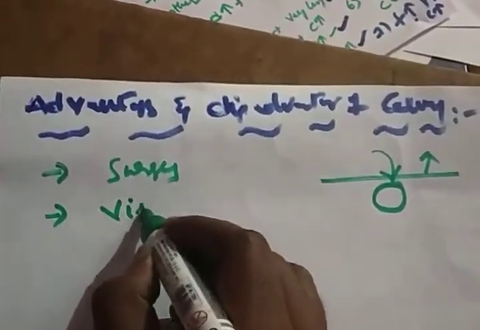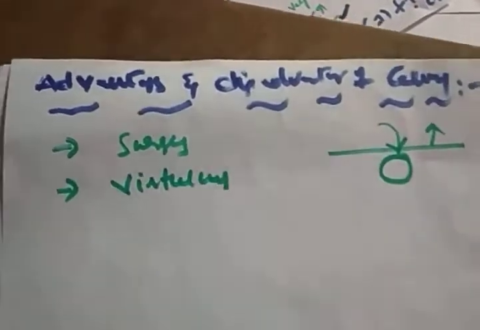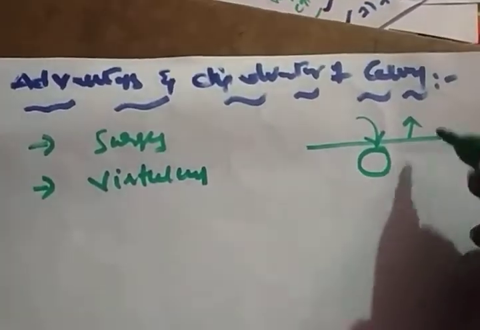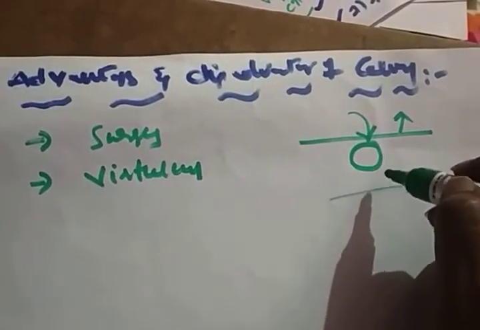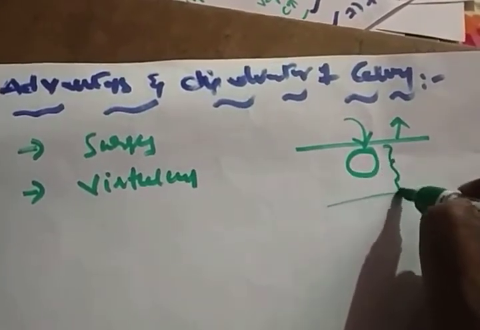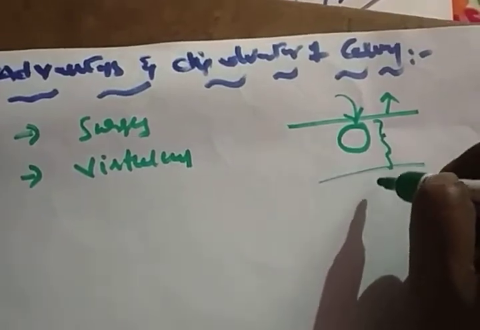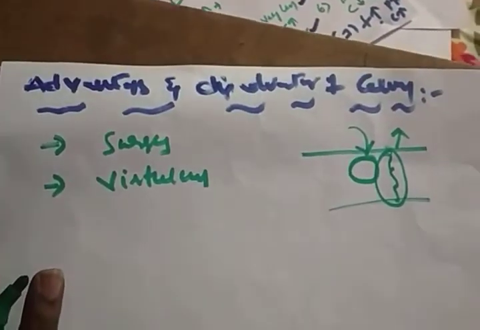Alright. The second one is that it acts as a virtual conductor. You don't have any conductor between these two conductors, but you have one conduction path that you are creating, so it will act as a virtual conductor. I hope it's clear. These are the two advantages only.